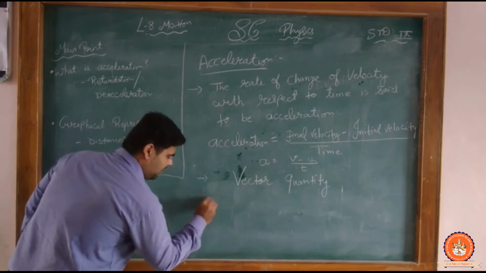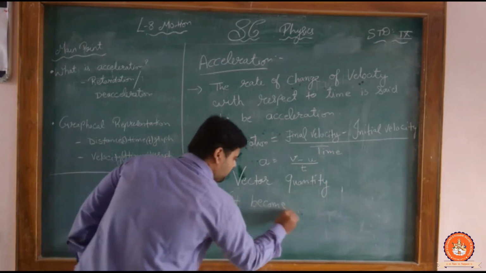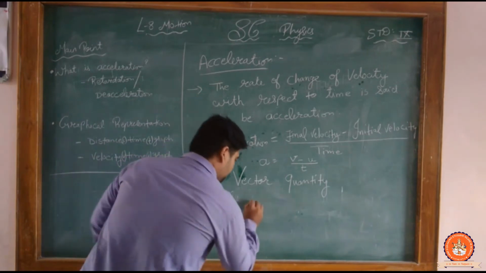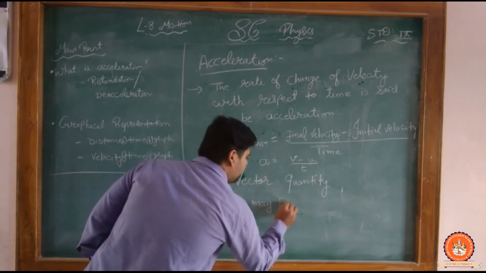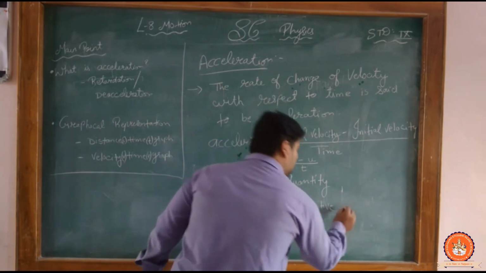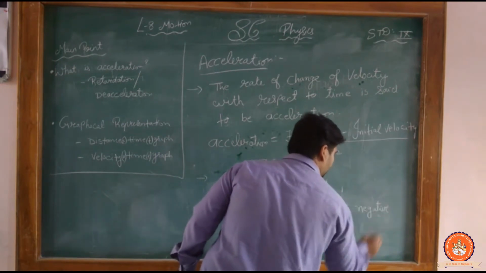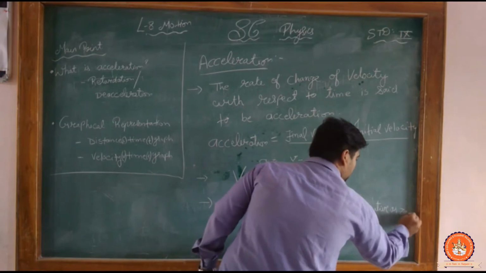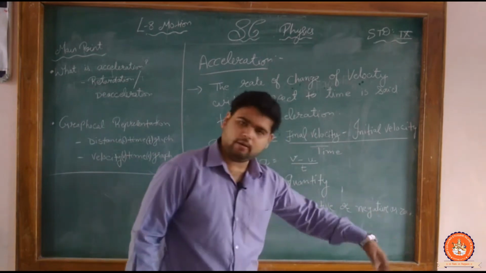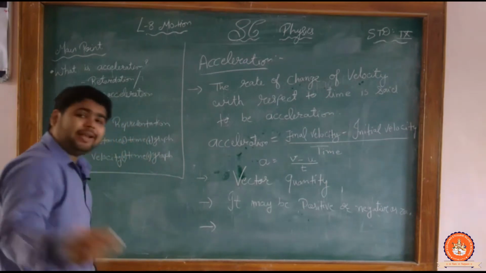So acceleration may be positive or negative or zero. But mostly we study the positive and negative, we do not include the zero. Clear? Now we want to write the SI unit.